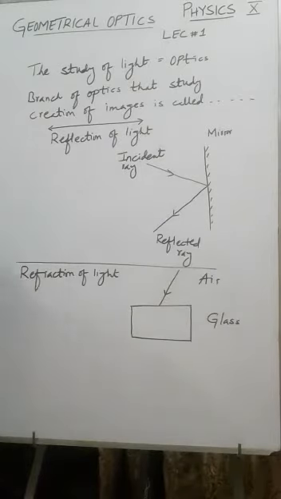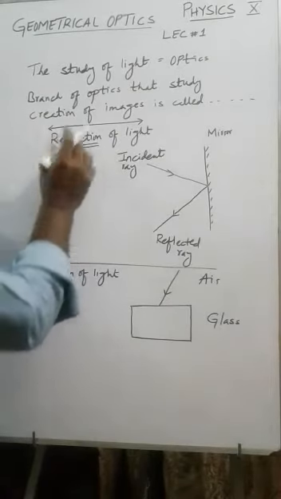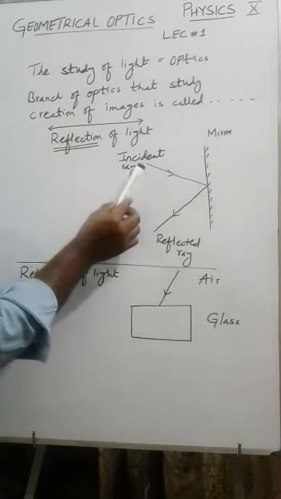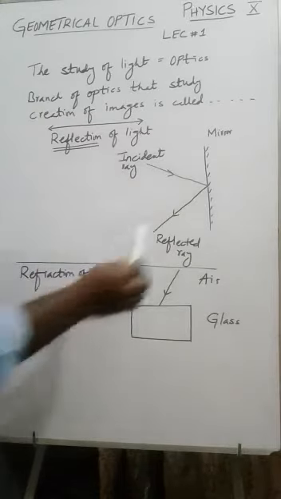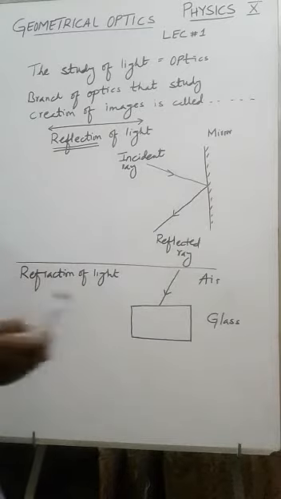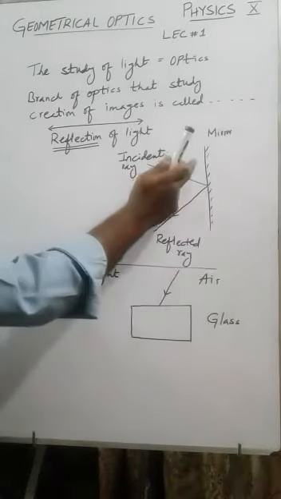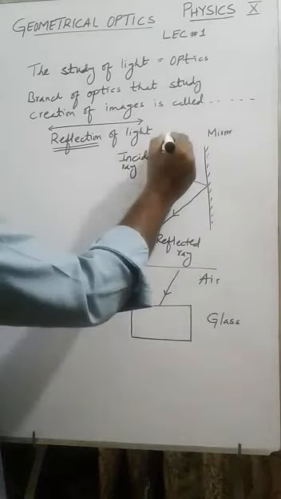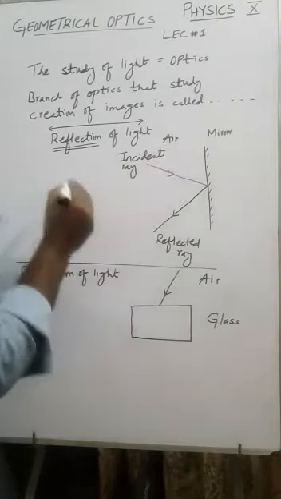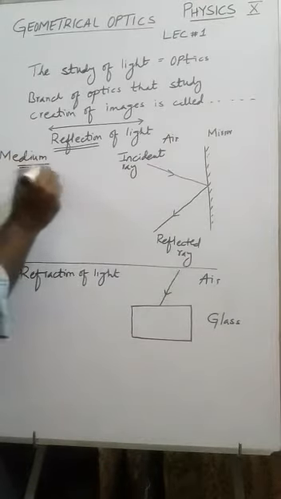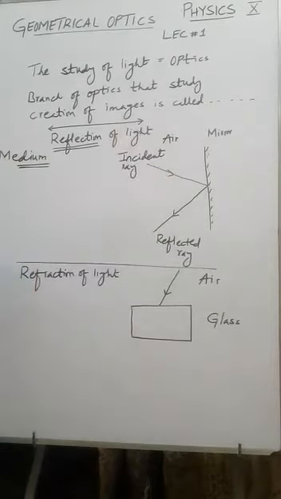Reflection of light, this reflection means bounce back. Reflection means bounce back. So look at the definition. This is the incident ray, a ray of light. This is mirror. You know, one side of the mirror is reflecting, and on the other side or back side of the mirror there is a metallic coat. So that's why I have shown these lines over here, that this side is reflecting, and on this side no image can be formed. So over here this is air, this is one medium. Air is one medium, mirror is another medium.